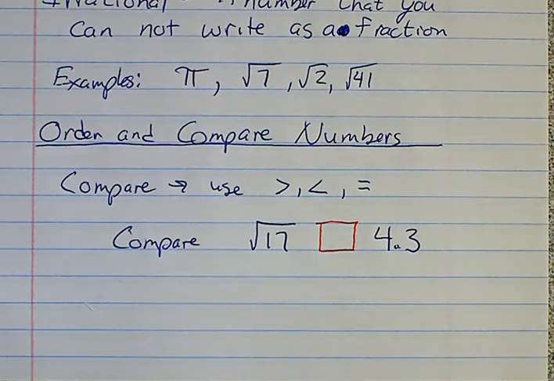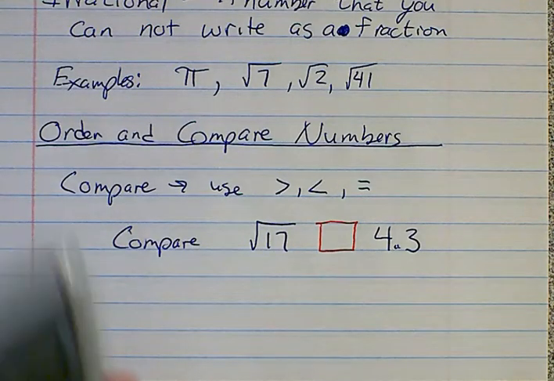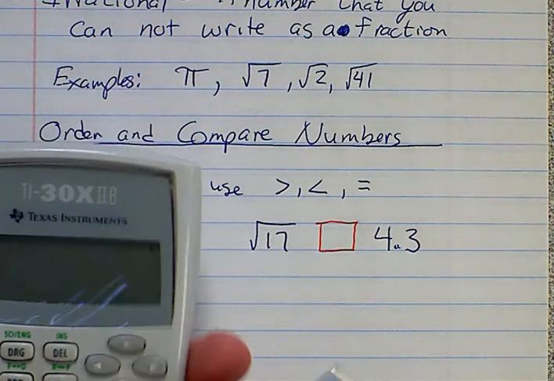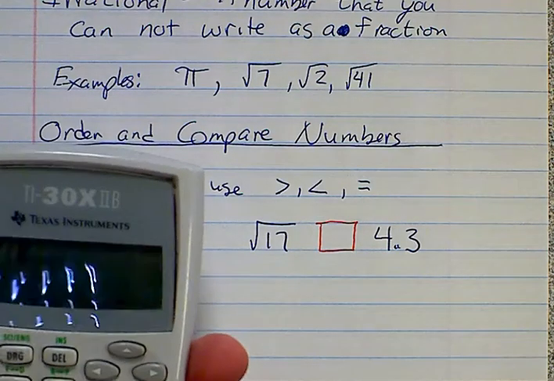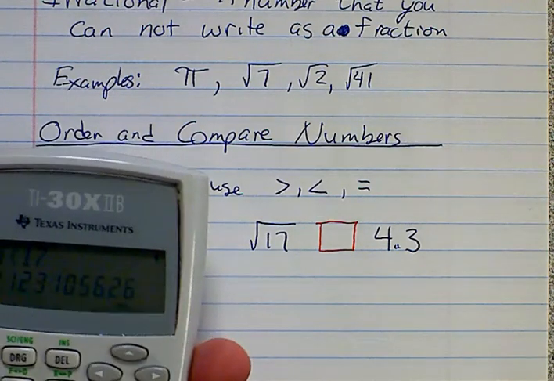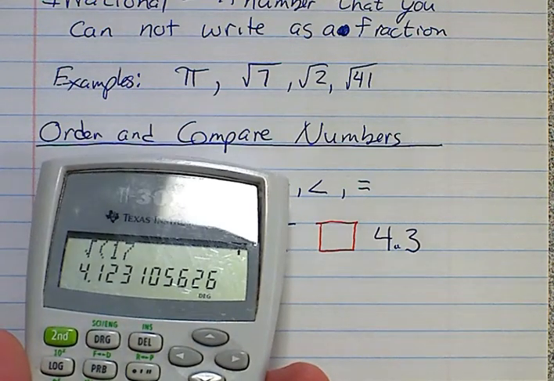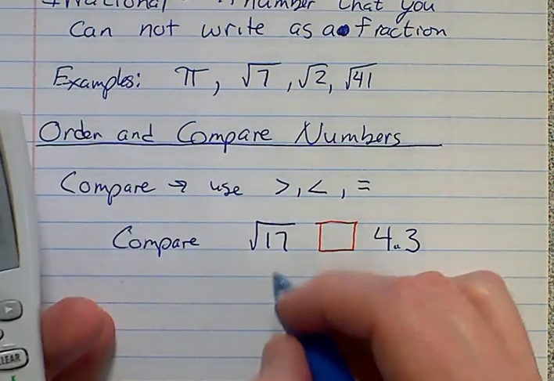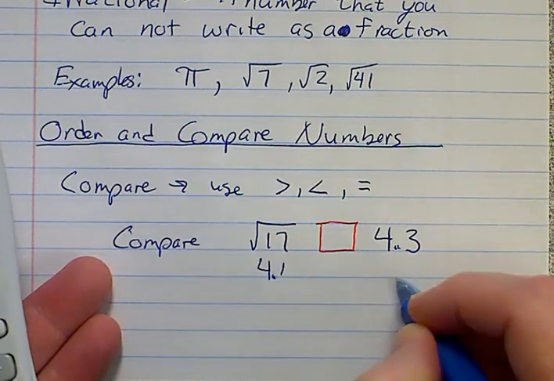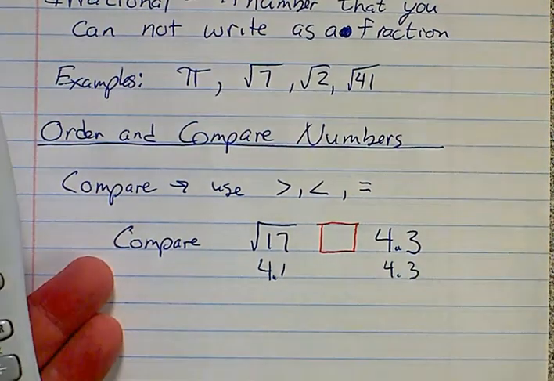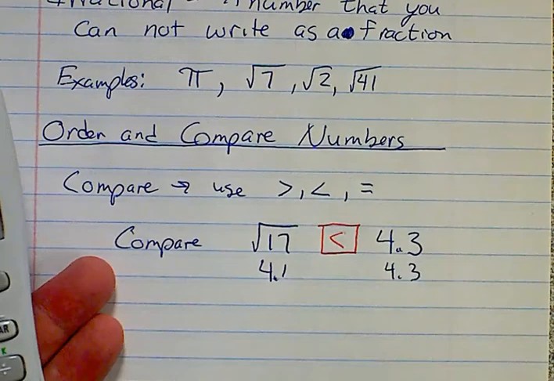I mean, most people don't have square root of 17 memorized. I know I don't. You just grab a calculator, check it out real quick, and see what you get for square root of 17. That's basically 4.1. So you're comparing 4.1 and 4.3. Well, 4.3 is definitely bigger, so you've got to do something like that.